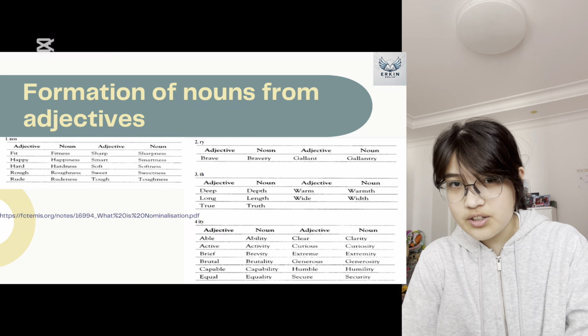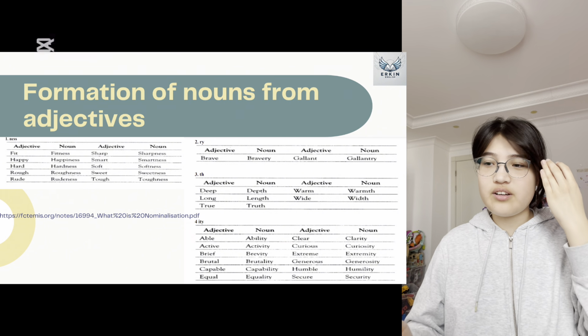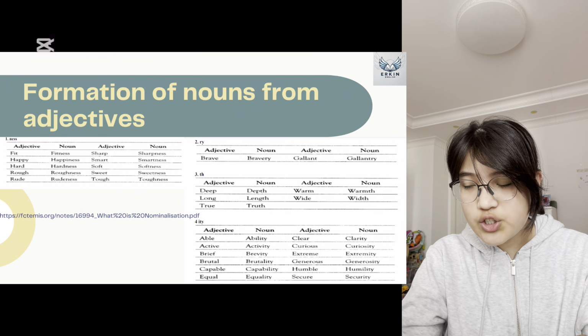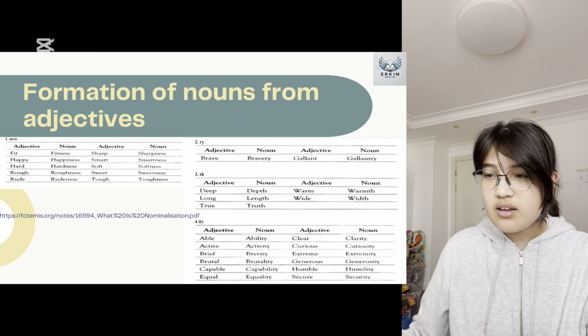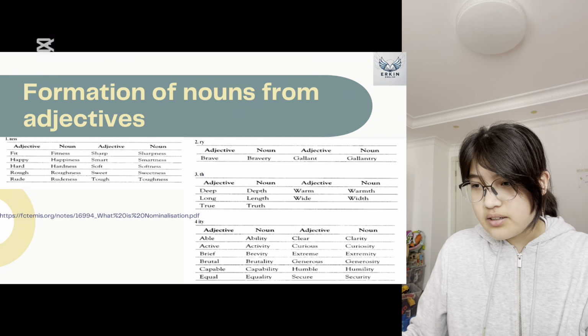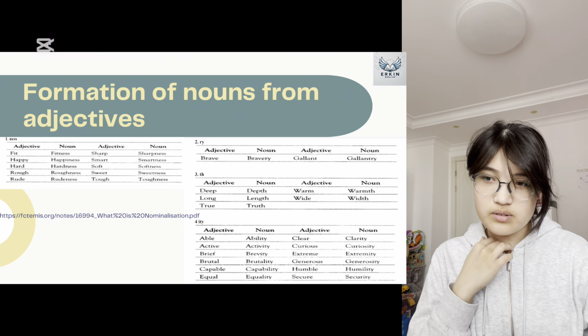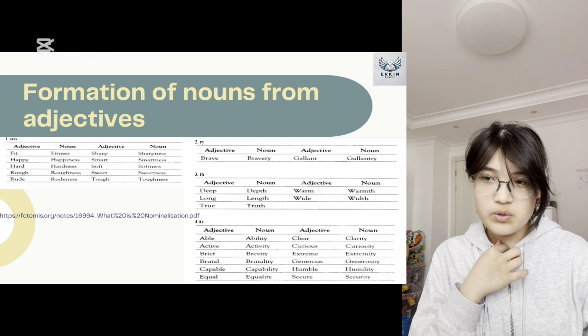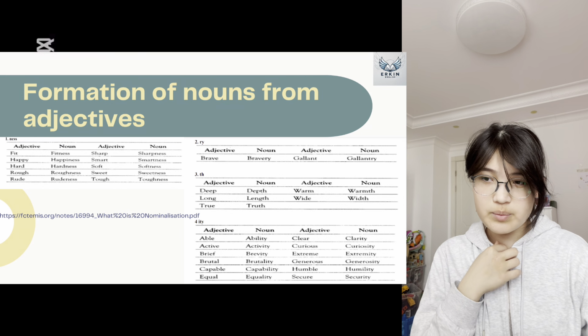Then the third one is th, and we can take the adjective deep and transform it into the noun depth. Then we have ity. We can take the adjective able and make it ability. I think you'll have to memorize all of these suffixes because different adjectives and different verbs, different common nouns, use different suffixes to transform them into nouns.